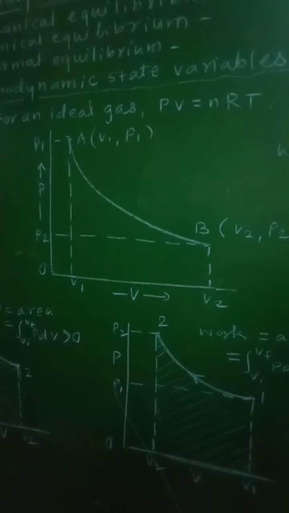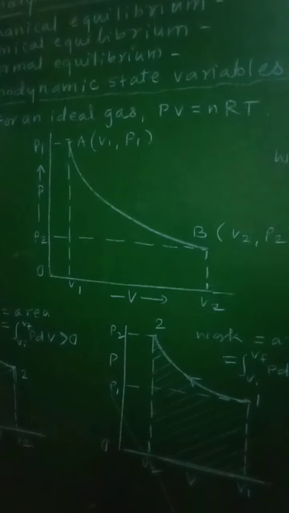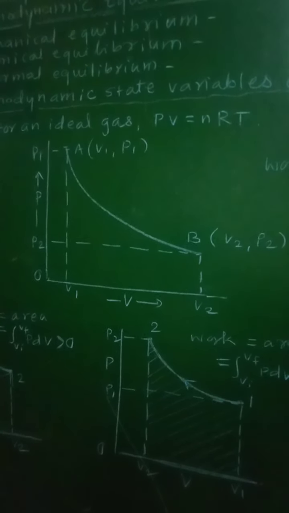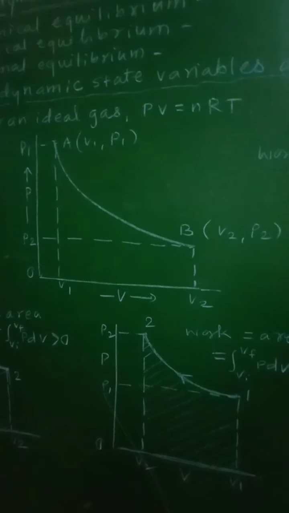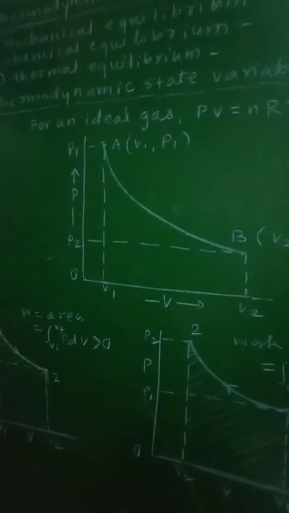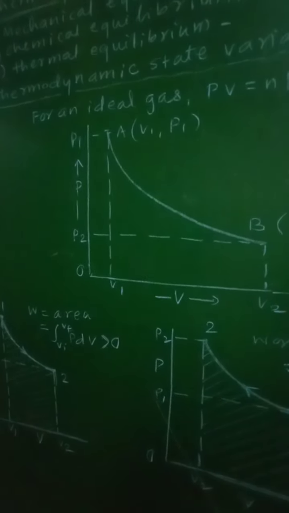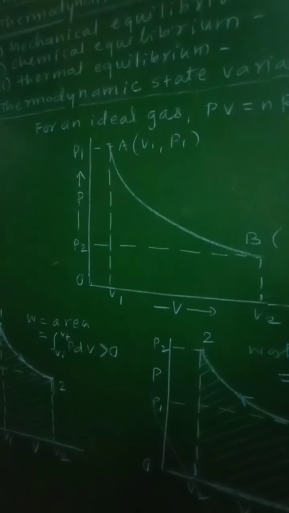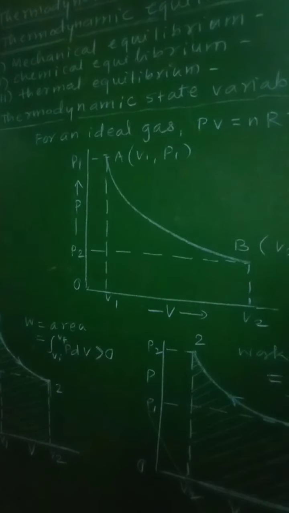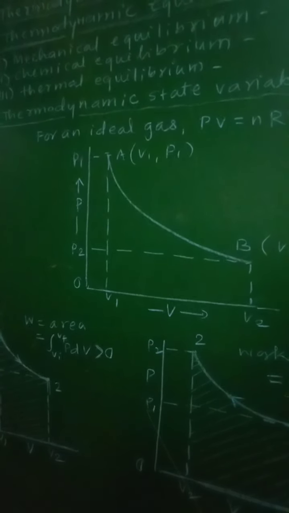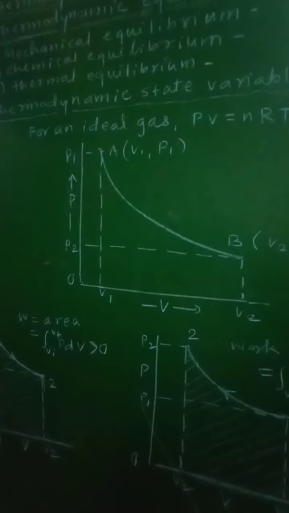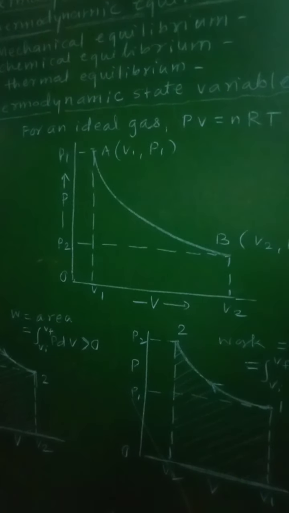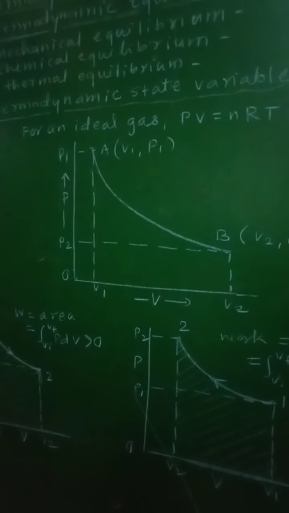The graphical representation of the equation of state of a system or a gas is called a PV diagram. So if pressure against volume is plotted, it gives the relation between pressure and volume, and therefore the graphical representation of the equation of state of a system or a gas is called a PV diagram.